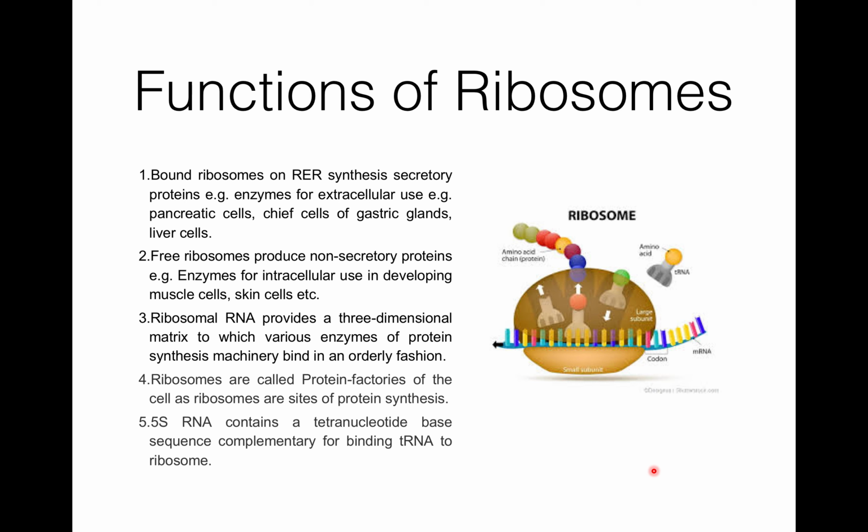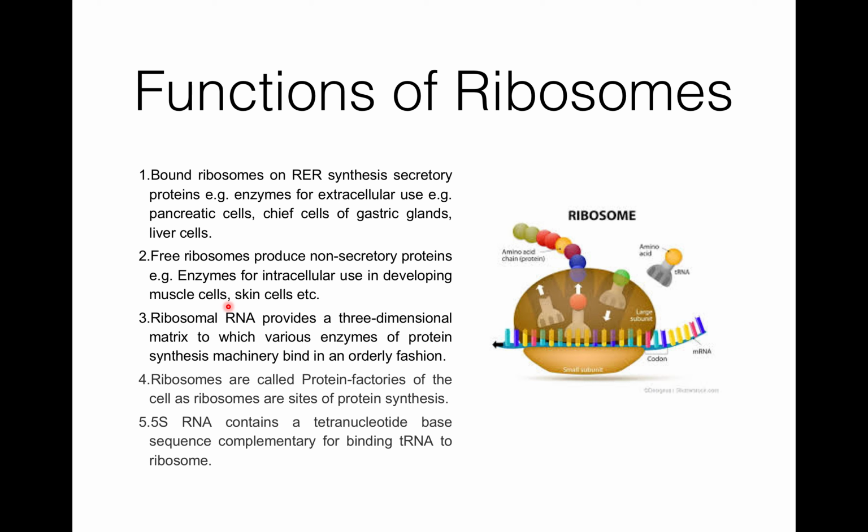Now, what are the functions of ribosomes? Bound ribosomes, which are present on the rough endoplasmic reticulum, synthesize secretory proteins like enzymes for extracellular use, for example in pancreatic cells, chief cells of gastric glands, and liver cells. And the free ribosomes, which are present in free form and not bound to RER, produce non-secretory proteins like enzymes for intracellular use in developing muscles, skin cells, etc.